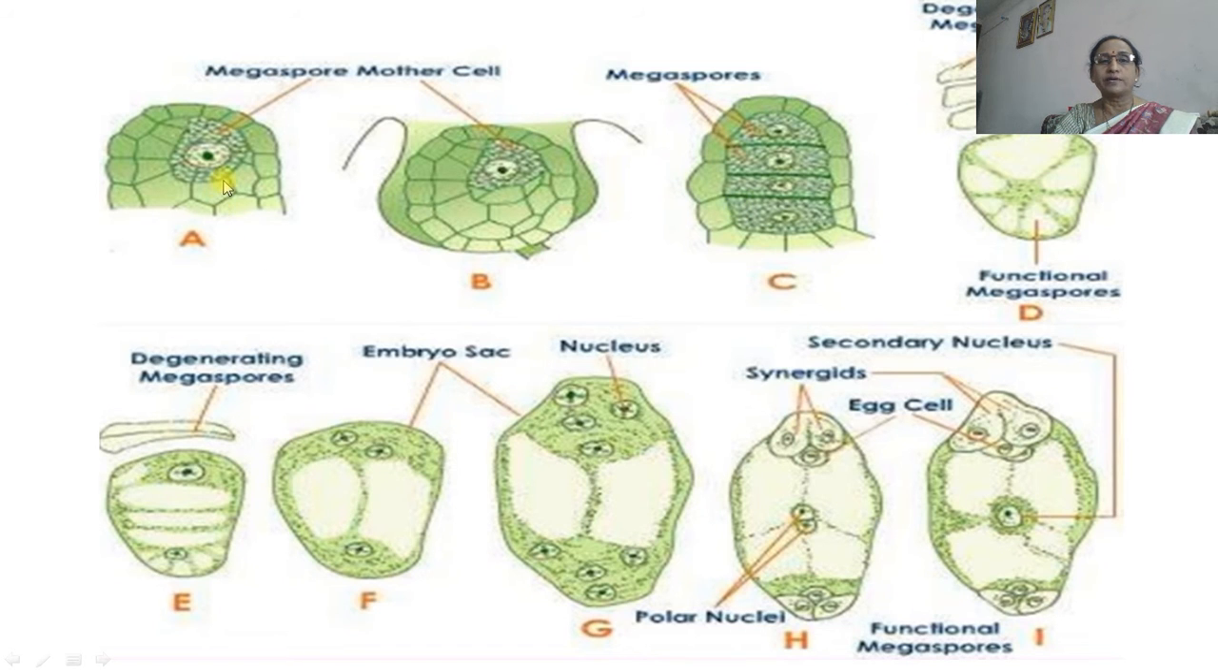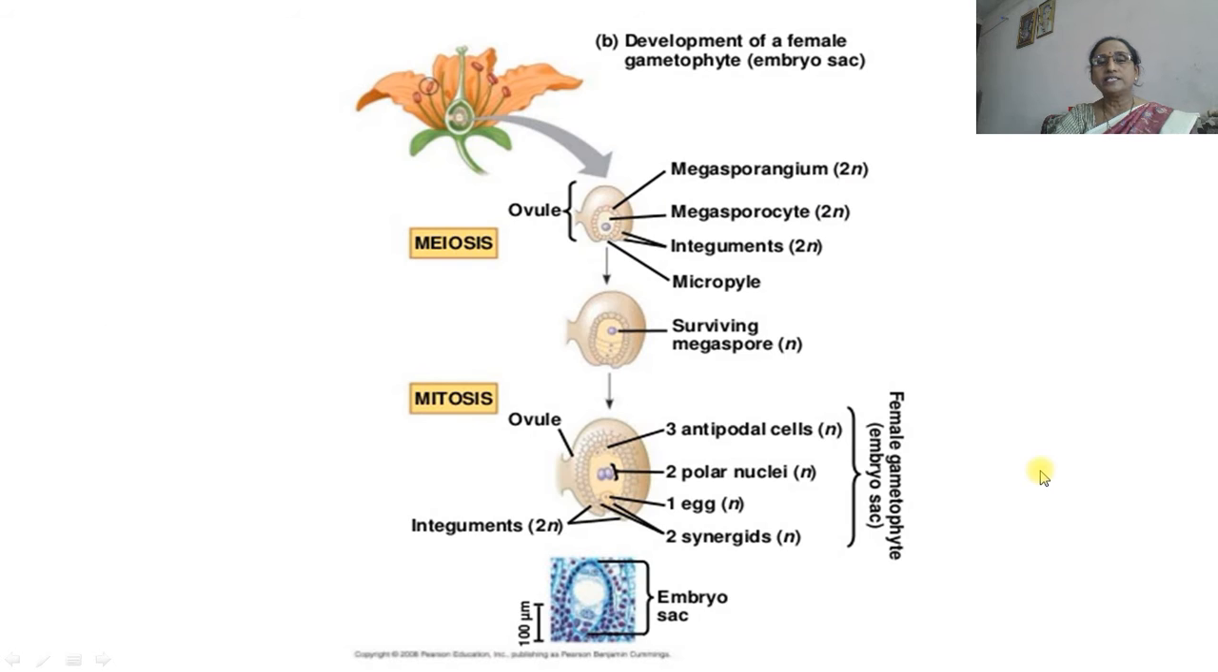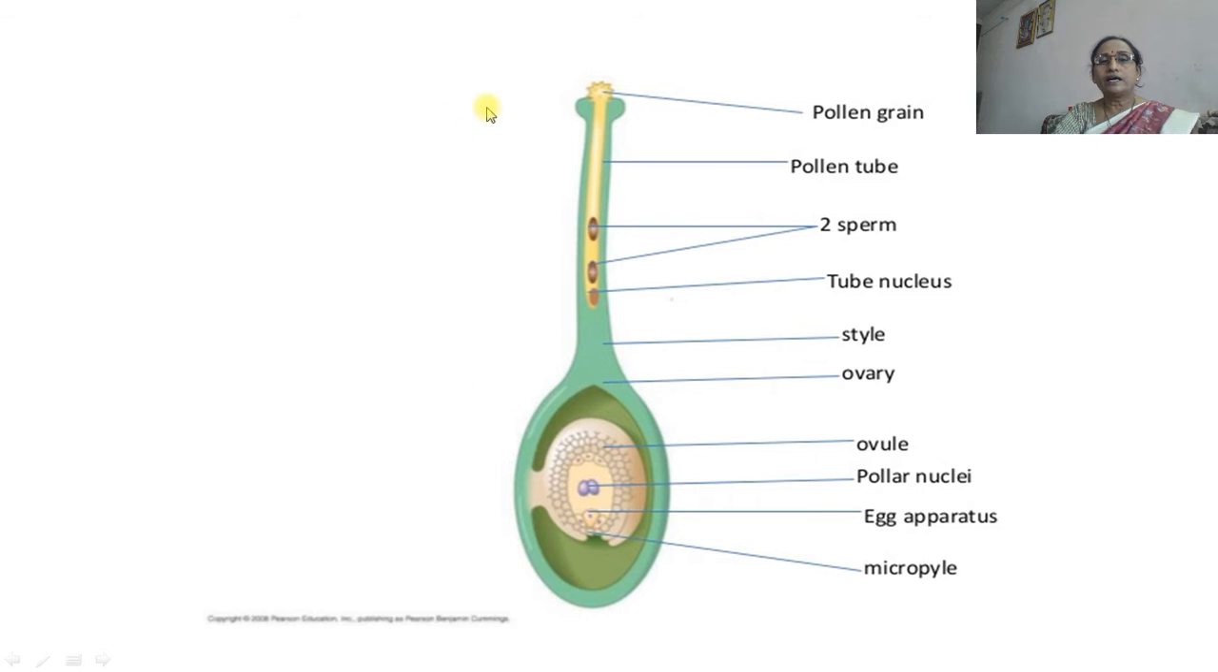This is about these stages: the microspore mother cell, then the megaspore mother cell, then megaspores, these are 4 megaspores. These upper 3 are degenerating, the lower 1 is functional, and from this functional megaspore there is formation of the embryo sac. This is the chart showing development of the female gamete to the embryo sac. Then lastly here is the carpel, which consists of stigma, style and ovary. Inside the ovary there is the ovule, and inside the ovule there is the embryo sac.